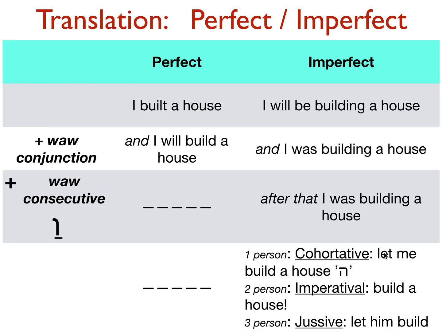In translation, cohortative: let me build a house, or let us build a house, first person. Second person: build a house, this is a command. And third person, jussive: let him or let her or let them build a house, or may they build a house.